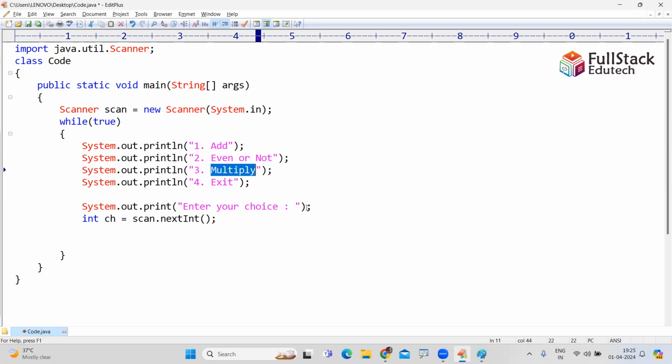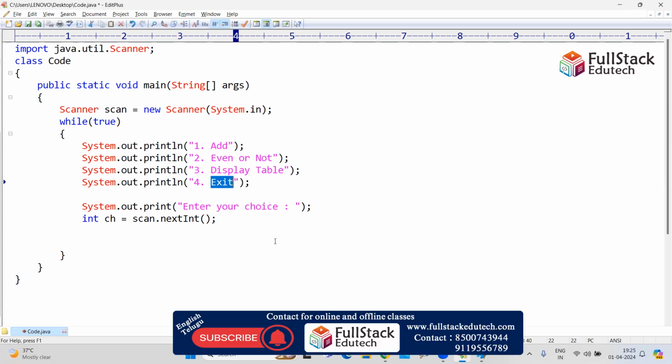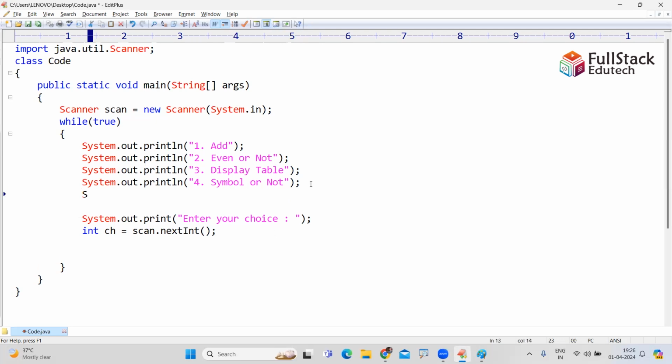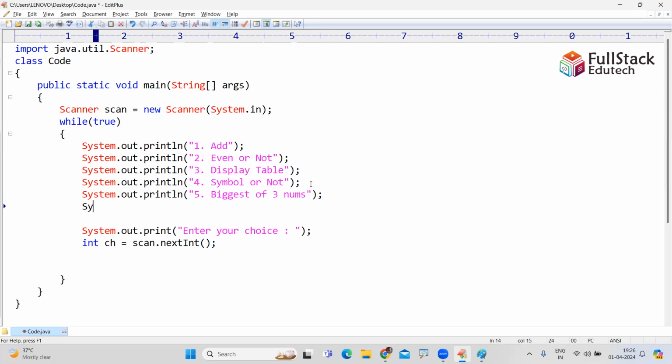Third one is display table. This is for loop. Next one is an alphabet, an easy one: symbol or not. Check whether the character is a symbol or not, using character. Fifth one, biggest of 3 numbers.